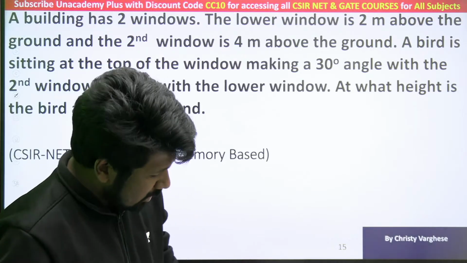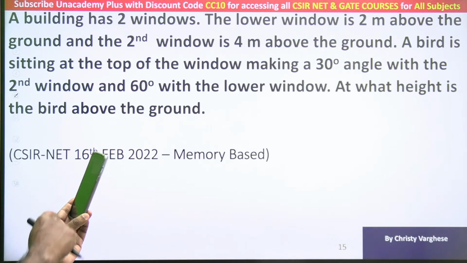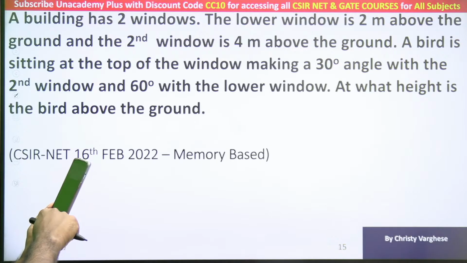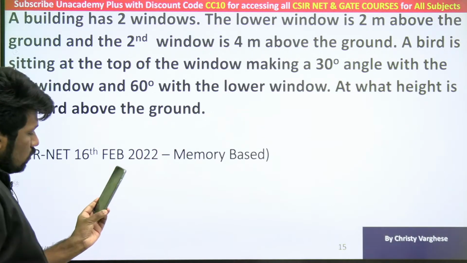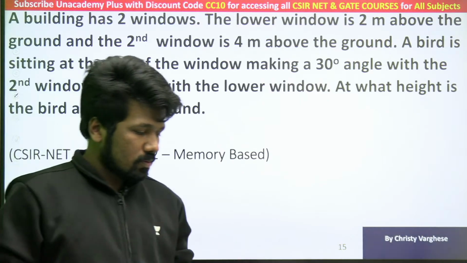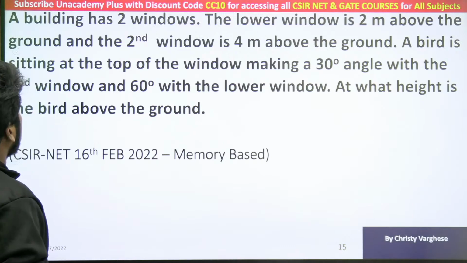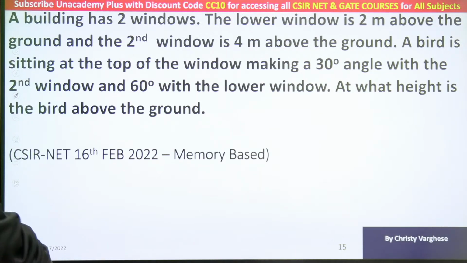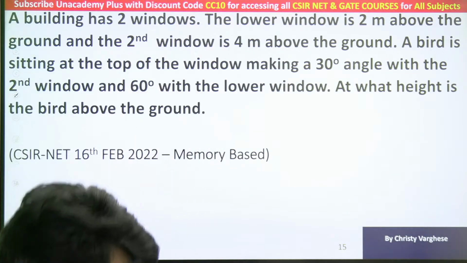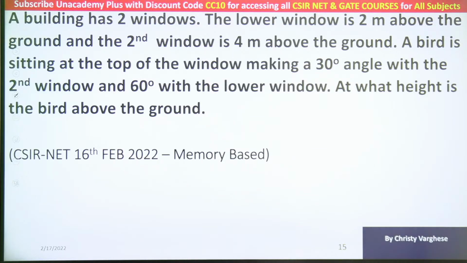This question, all of you read and tell me whether there is any correction needed. Whether there is any mistake, let me know. Check it, and if this is the correct question, answer it. What you got as the answer, mention in the chat please. Take this as a practice session also, where you can practice these questions.